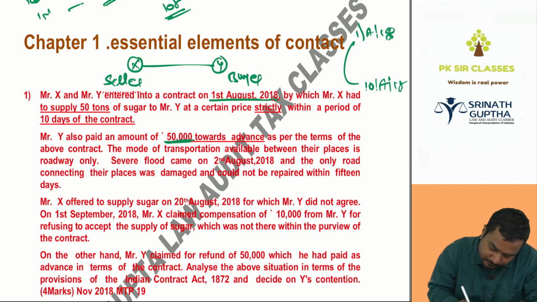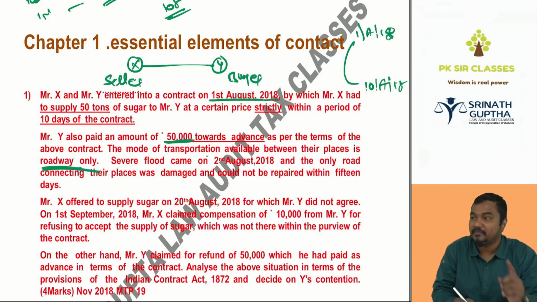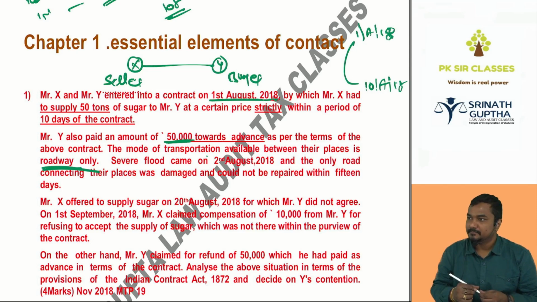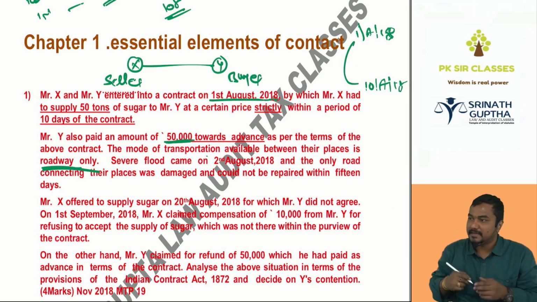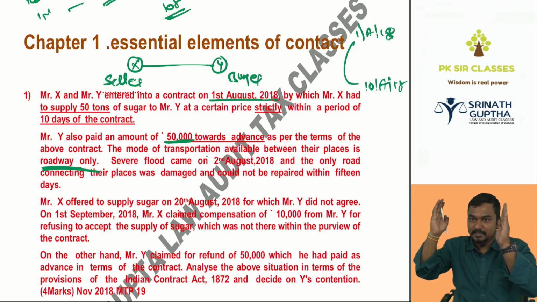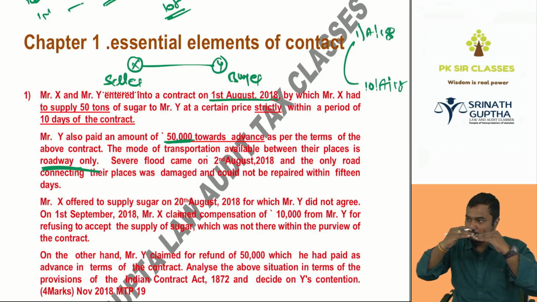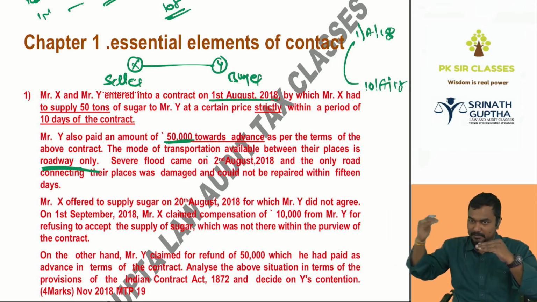Done. The only mode of transportation available between their places is road. There is only one road between these two places. So the seller is in Secunderabad, the buyer is in Hyderabad. Between them only one way is there, that is Tank Bund. There is only one bridge, that is Tank Bund. Through this bridge only we have to go from Secunderabad to Hyderabad, Hyderabad to Secunderabad.